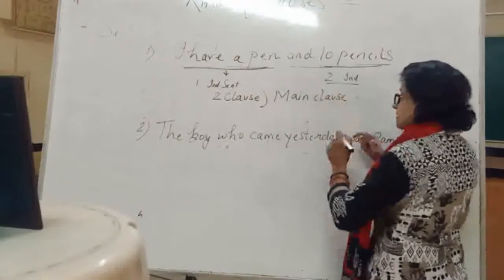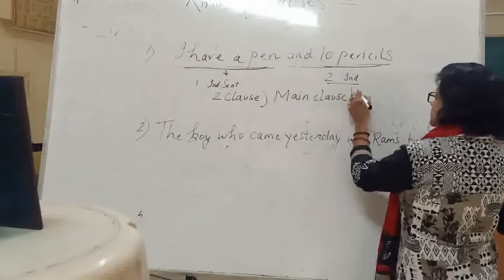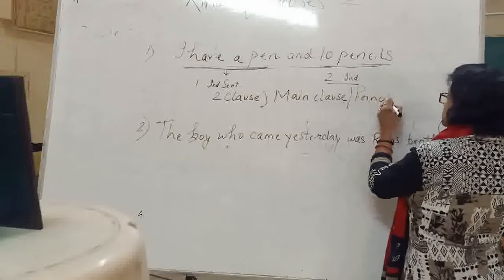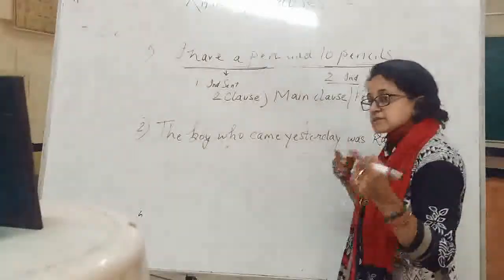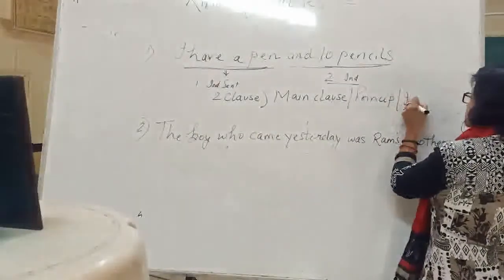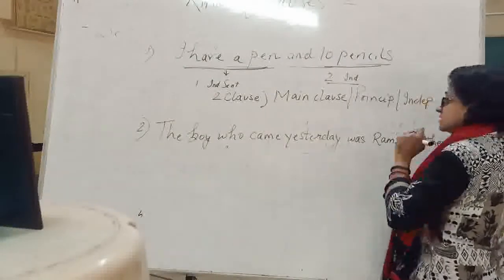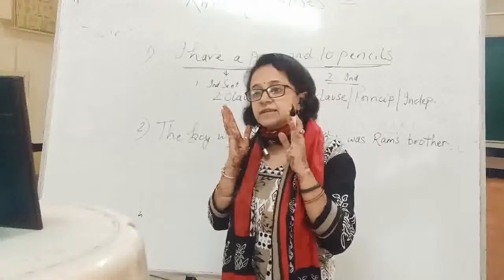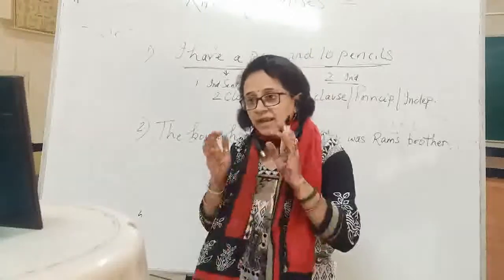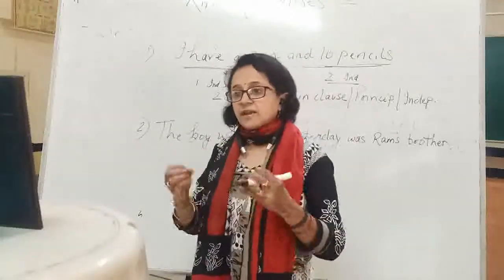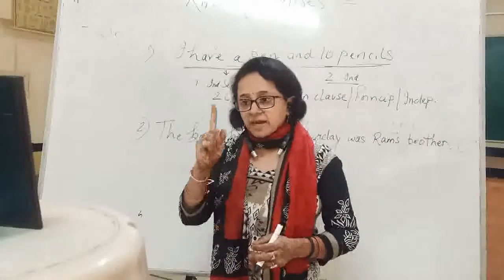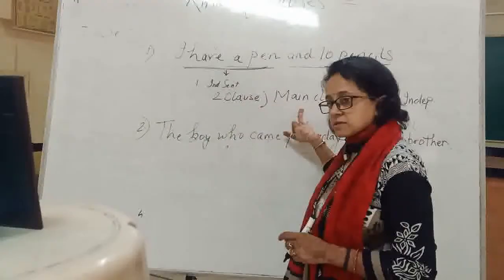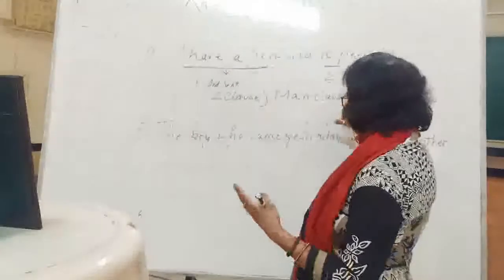Either you say main clause, or you say principal clause, or you can say independent sentence. This is why I started with the independent sentence. It will be easy for you to understand. In any sentence, an independent sentence is the main clause, and the main clause we also call the principal clause.